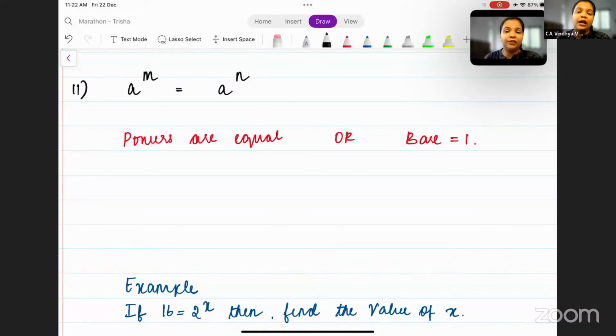Now, the 11th law: a to the power m is equal to a to the power n. You saw multiplied by, you saw divided by also, but this is a little different. How is this different from the other laws?